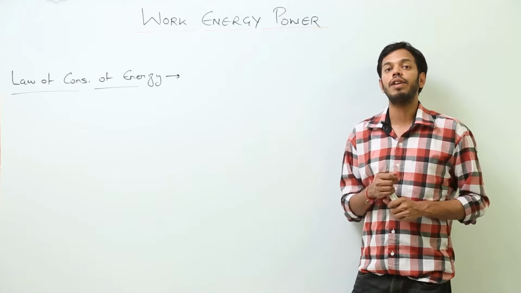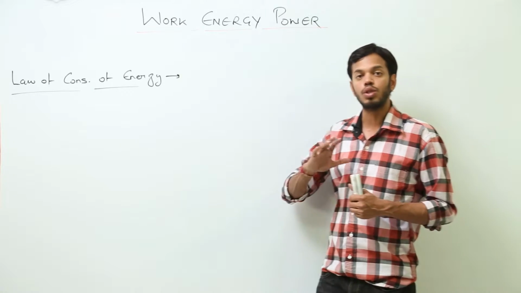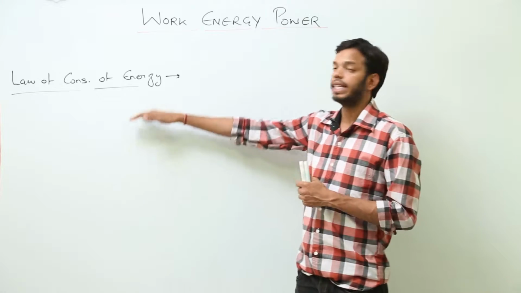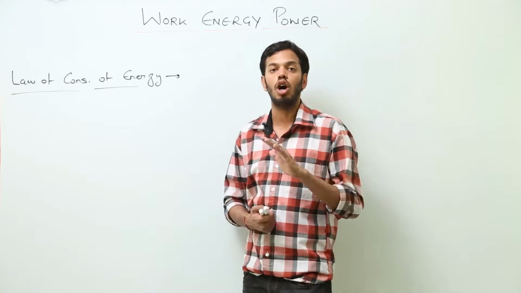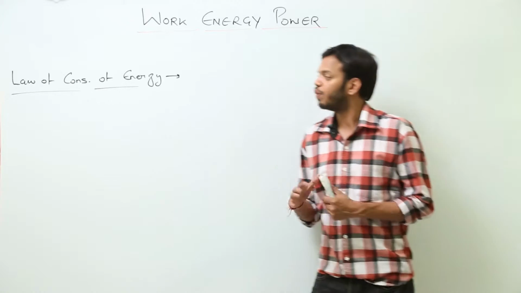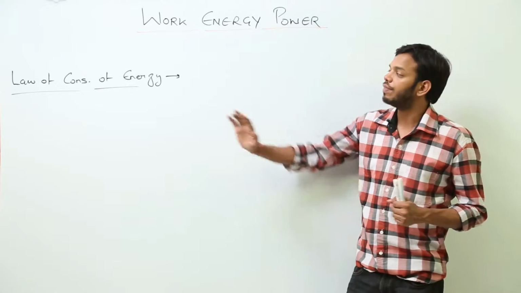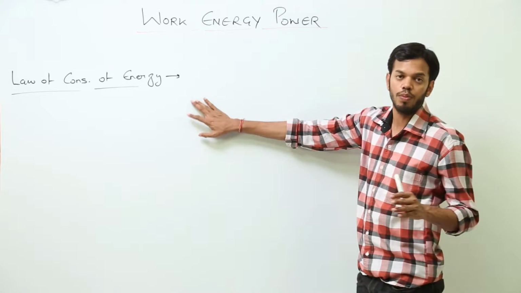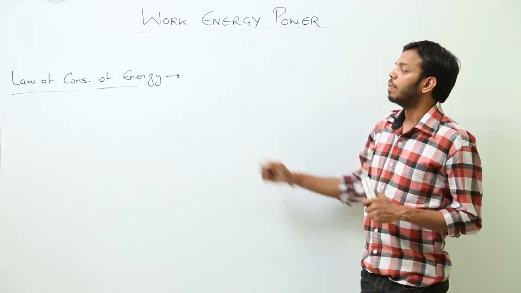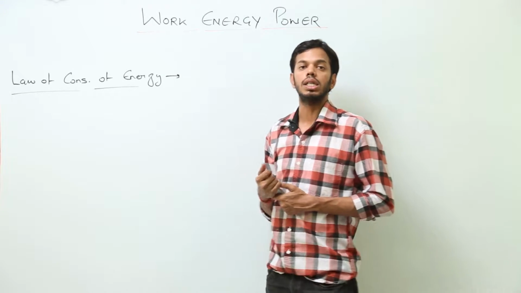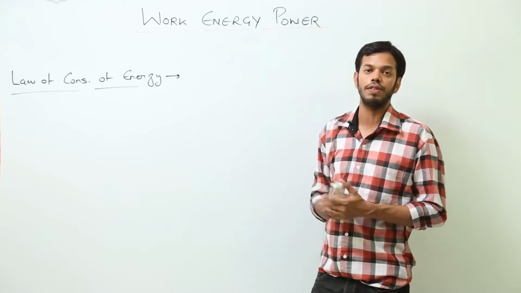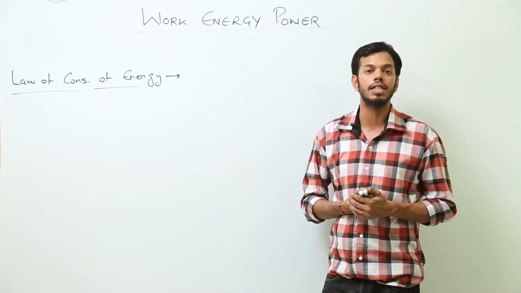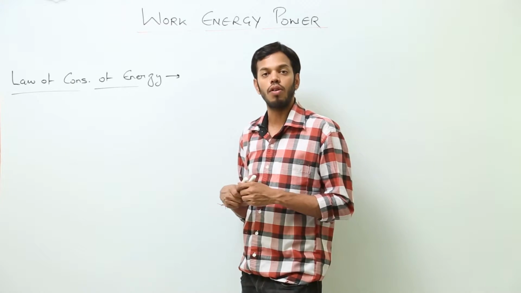These energy conversions are always true and they are all governed by this universal law, the law of conservation of energy, which states that total energy always remains conserved. We understood the fact that if this law is stated, it must be true, and we accepted that it is true. But what if they ask us to derive it mathematically? Let's prove the law of conservation of energy, that total energy remains conserved. That means total energy is always the same.